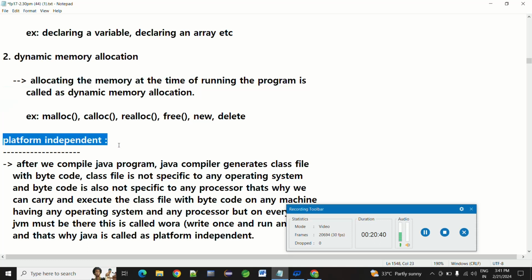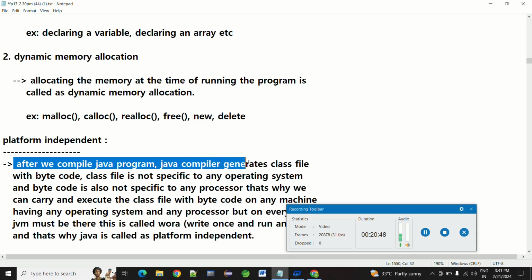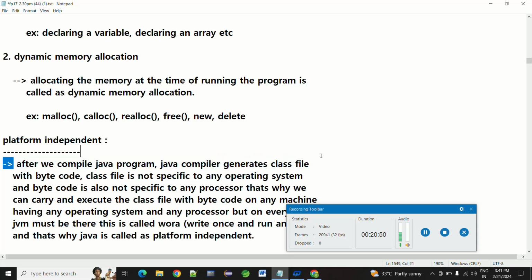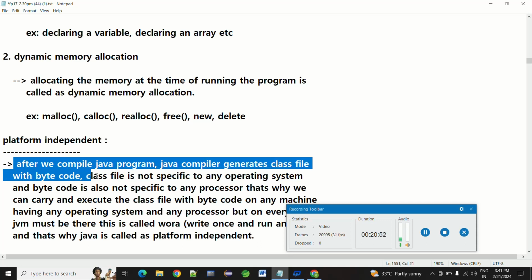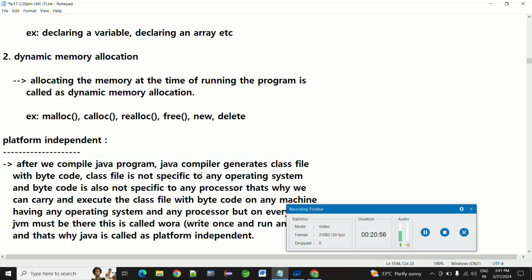Java is platform independent. It doesn't depend on any other platforms. After we compile a Java program, the Java compiler generates a class file with bytecode. Once we write the source code, it will become bytecode.